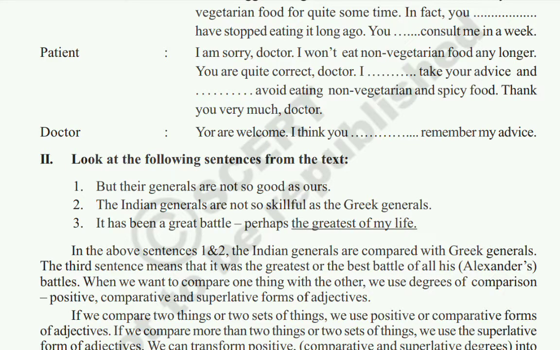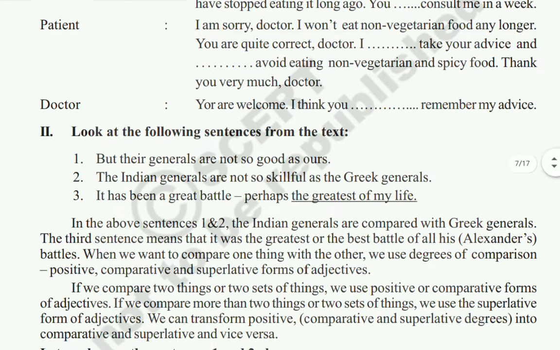Now let us look at the second one. Look at the following sentences from the text. Here, three sentences are given, children. But their generals are not so good as ours. The Indian soldiers are not so skillful as the Greek generals. It has been a great battle, perhaps the greatest of my life.